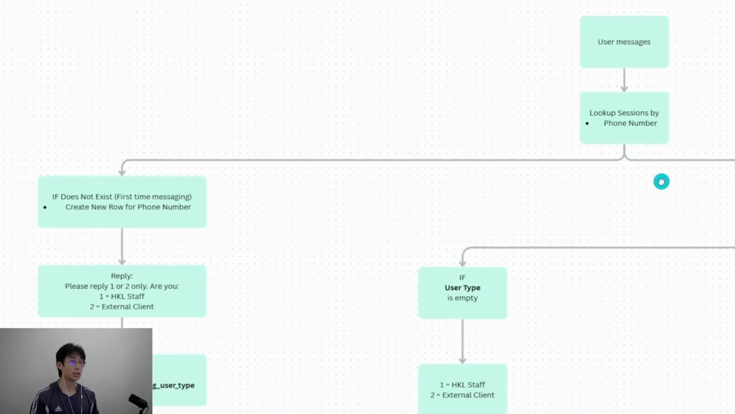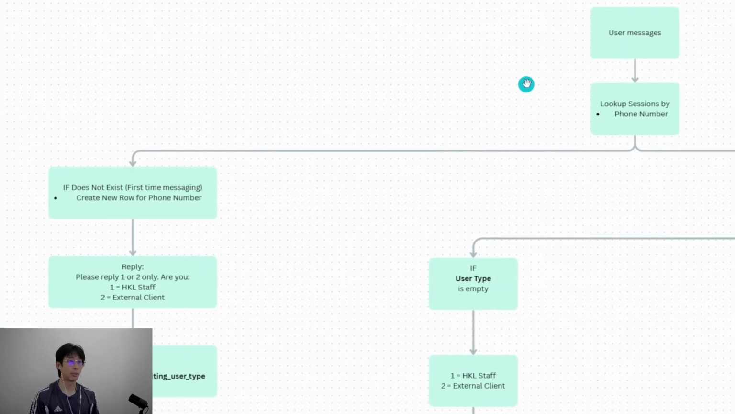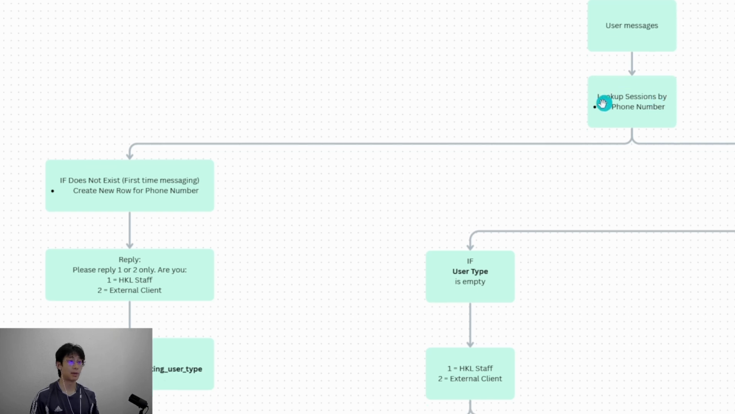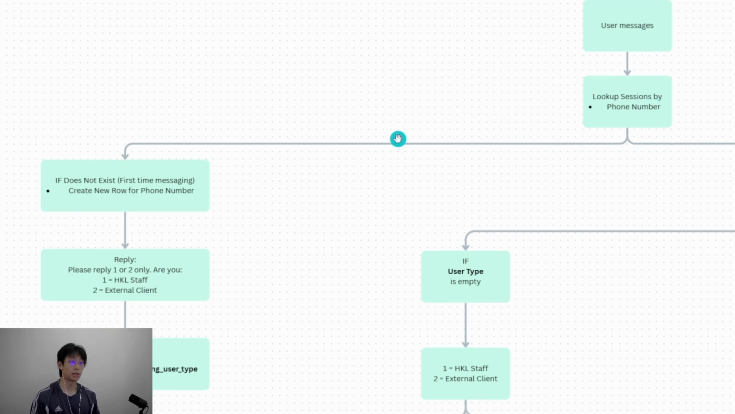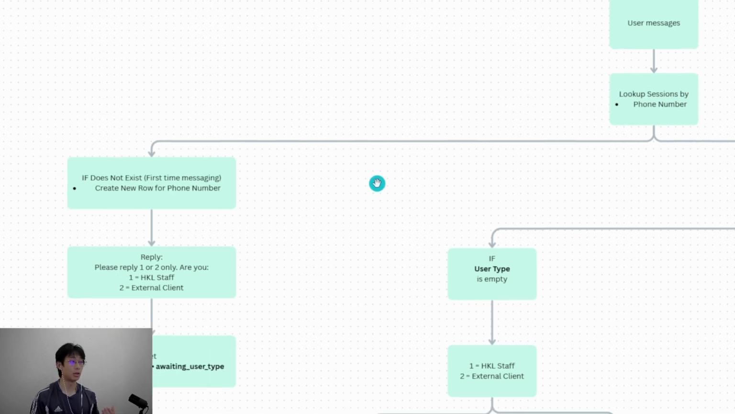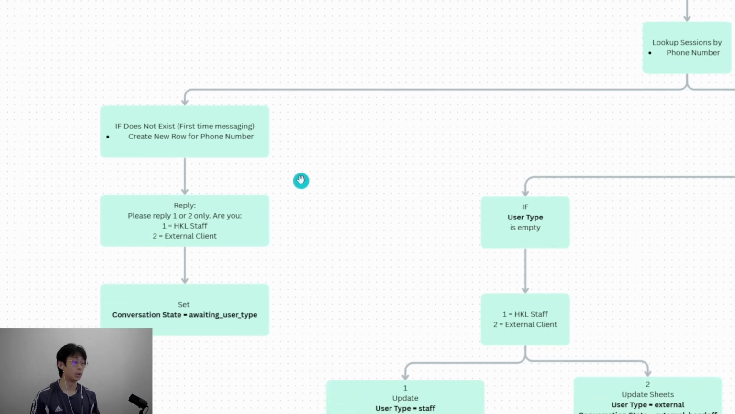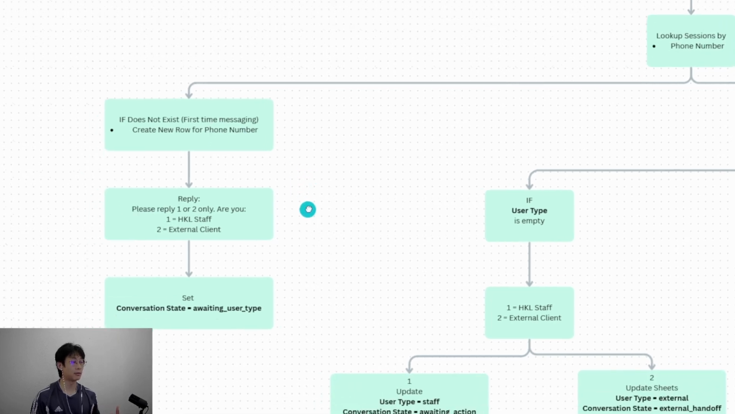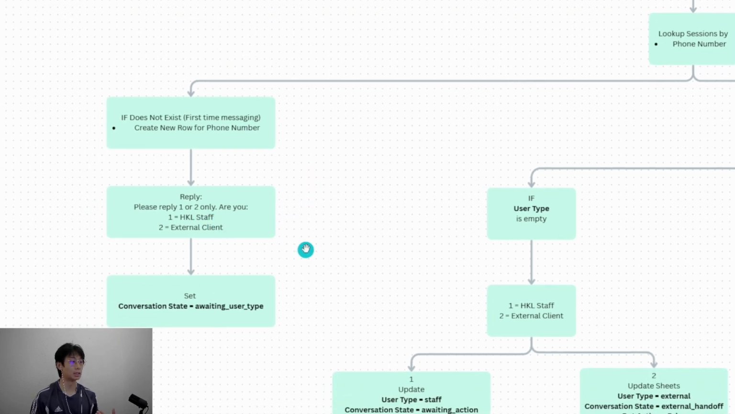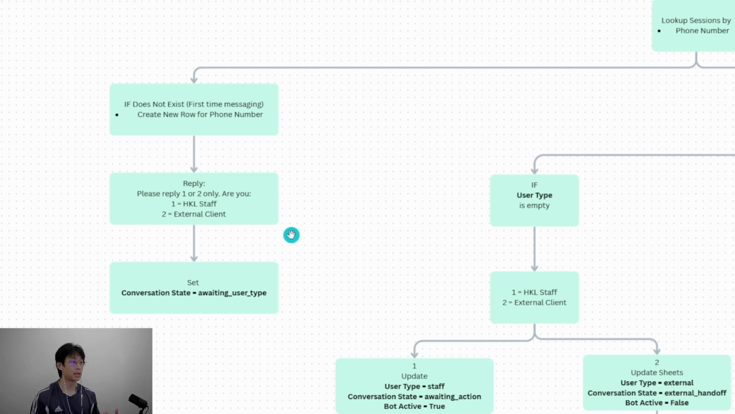Whenever a user messages the chatbot, it will first look up sessions by phone number. If the user is messaging for the first time, we will find that the phone number doesn't exist in the database, so we'll create a new row for that phone number. It will then qualify the lead by asking if they are a staff or an external client, and set the conversation state to awaiting user type.